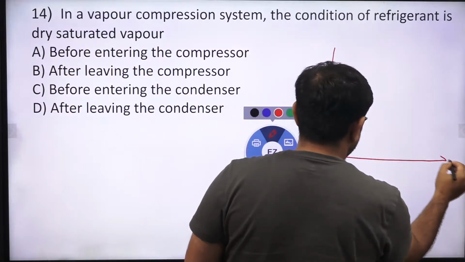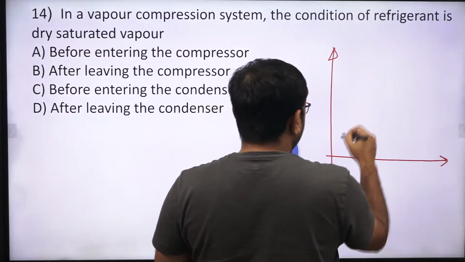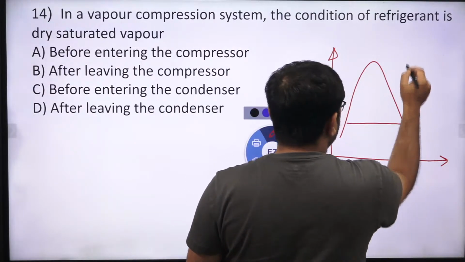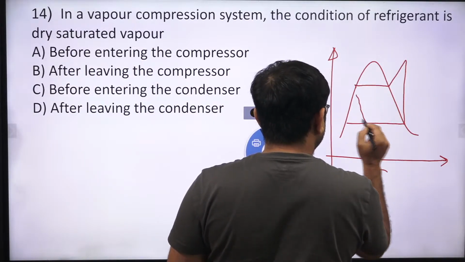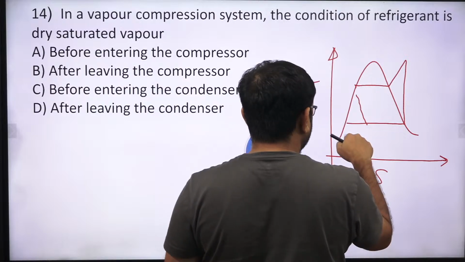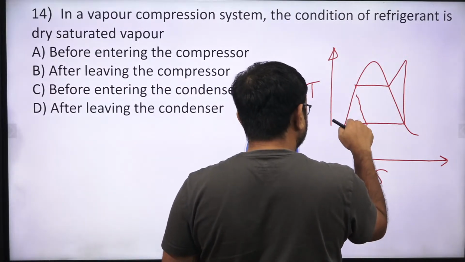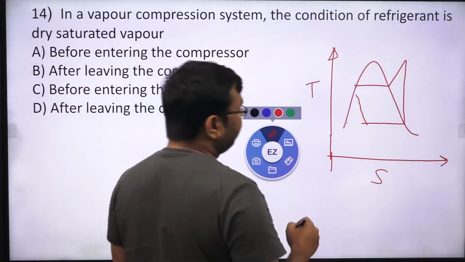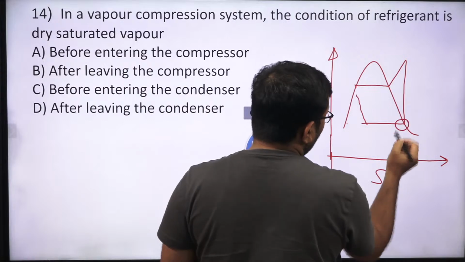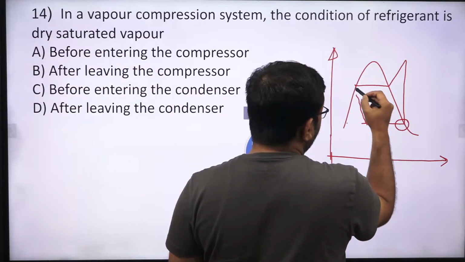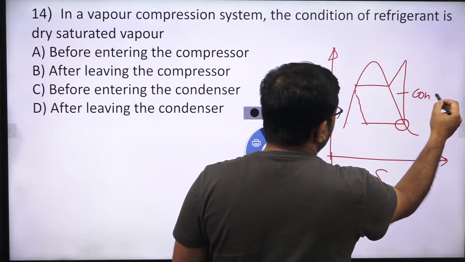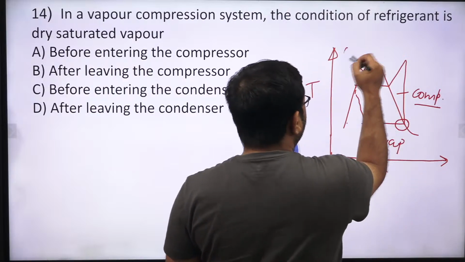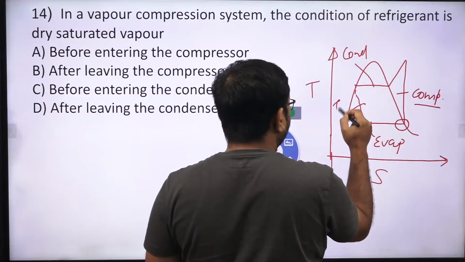so this is the TS diagram. Is it clear? And this is your correct TS diagram for a refrigeration system. So at point A, this is the compression process, yes or no? Here we have compression and here we have the evaporator, correct? Here we have the condenser and here we have throttling, yes or no?